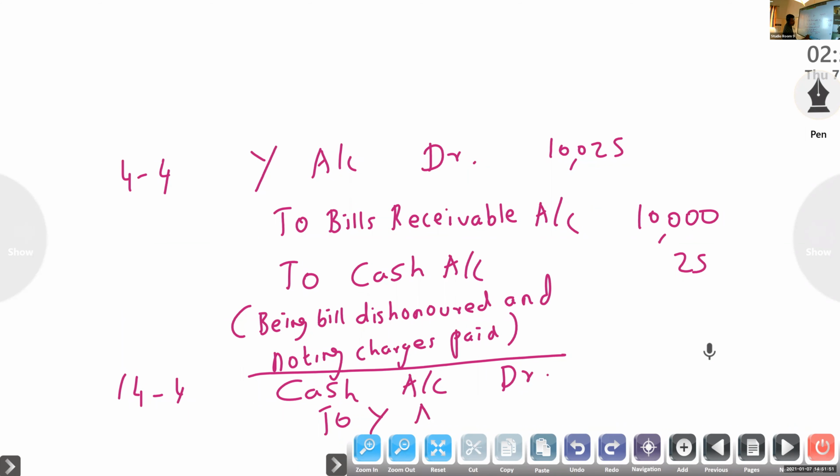Cash account to Y account, same amount. Being cash received, or amount received from Y, otherwise only amount received.